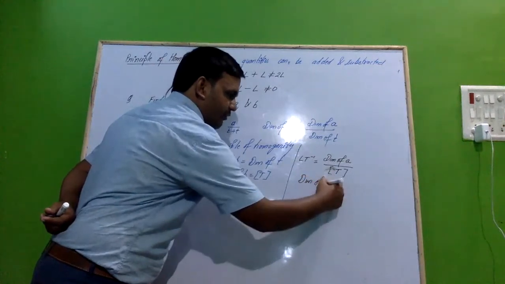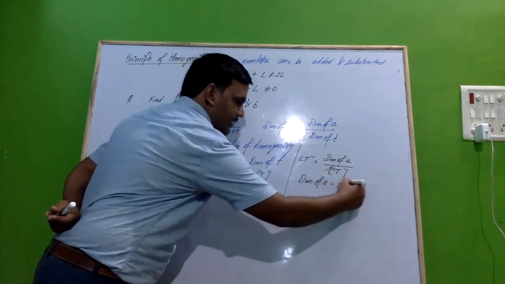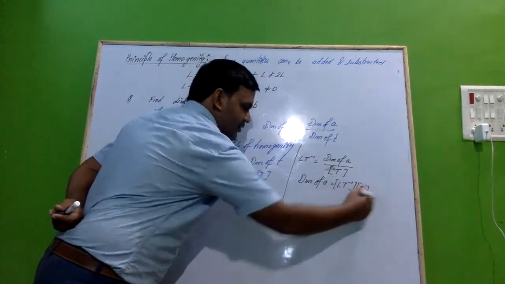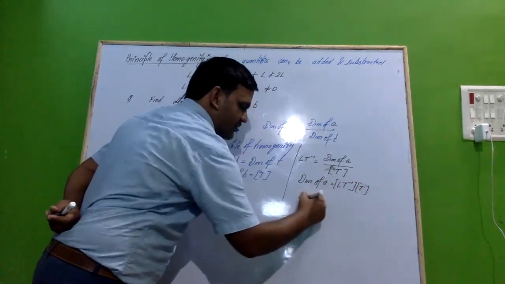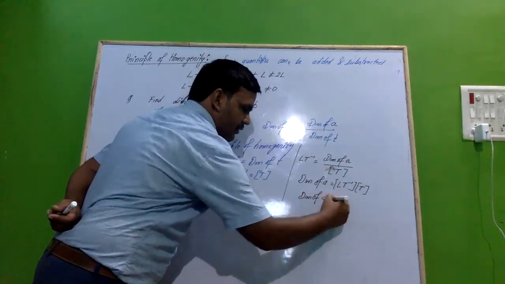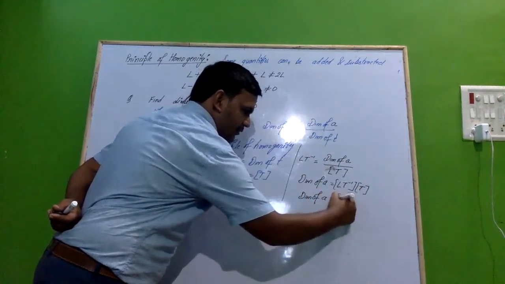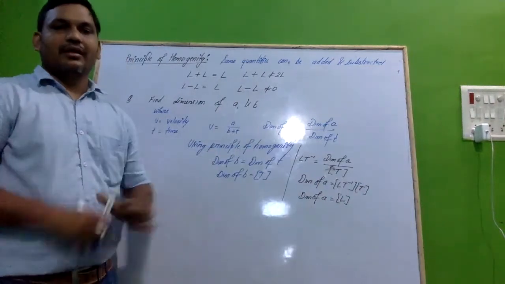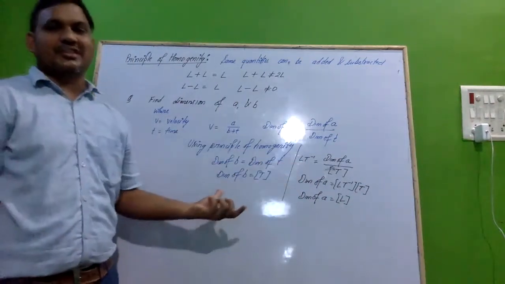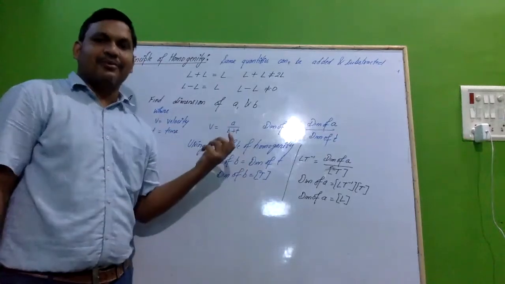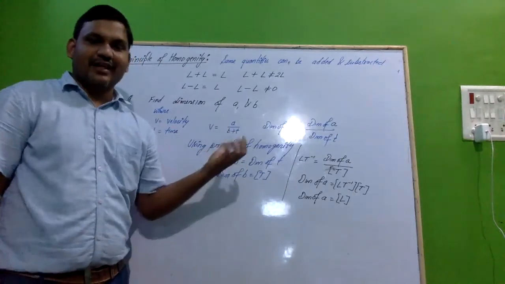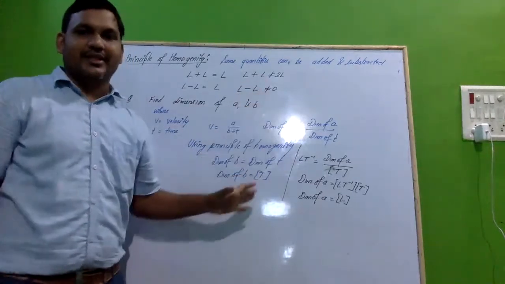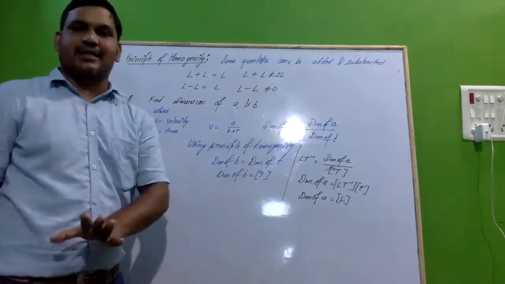Dimension of A will be equal to LT minus 1 into T. So this will become dimension of A will become L only. Got my point or not? Okay, this is basically a basic question based on the principle of homogeneity. In the similar way we can proceed for the further questions. I'm not going in detail, but I'm just taking one example.